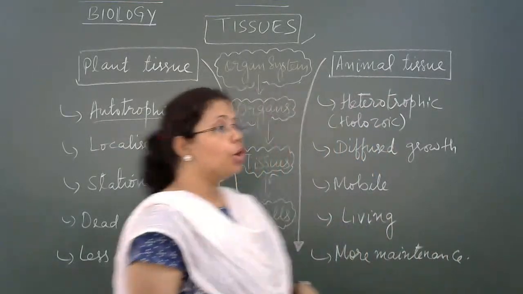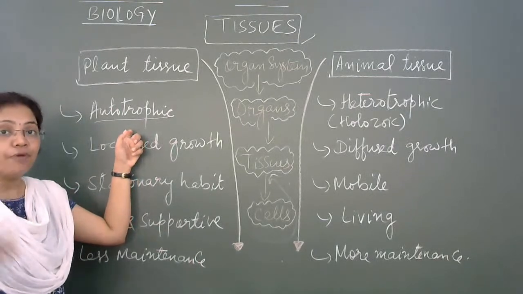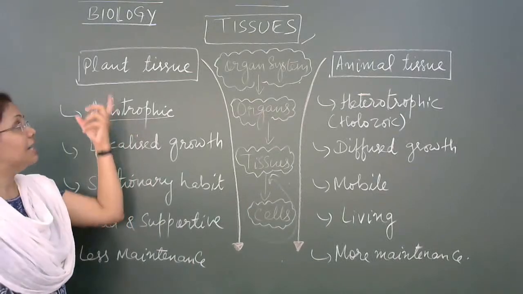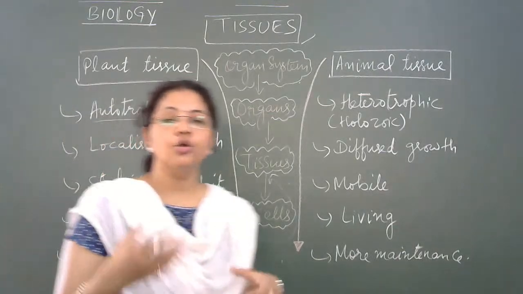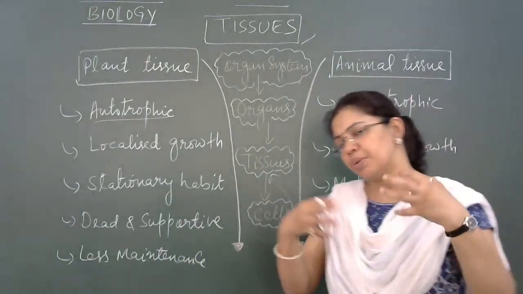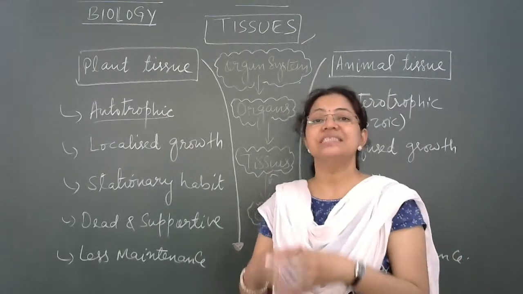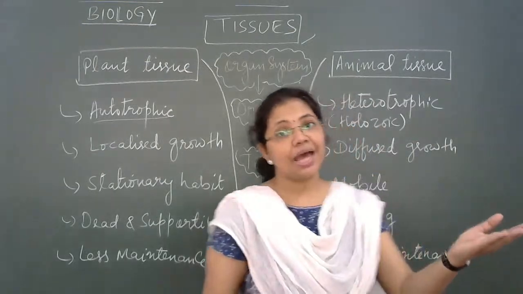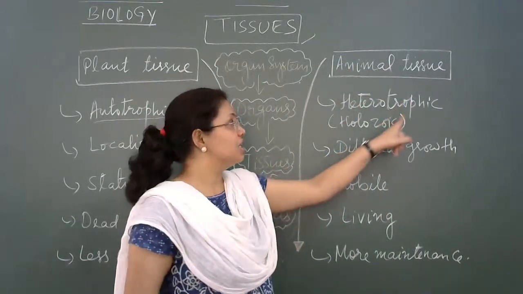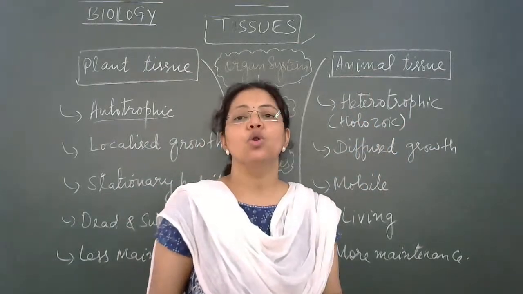Yes, mode of nutrition means the way by which they obtain their food. So we know well that plants are autotrophic by nature. They are autotrophic by nature, meaning they can prepare their food themselves by the process of photosynthesis, right? Whereas in case of animals, the mode of nutrition is heterotrophic, and in most cases it is holozoic.